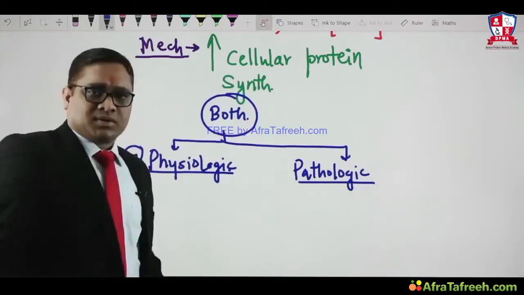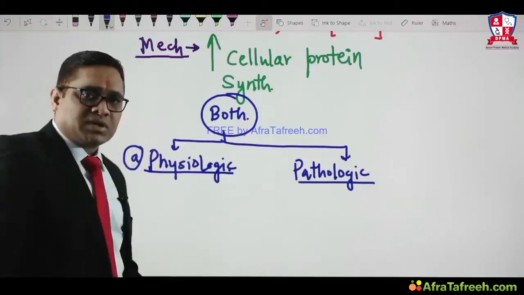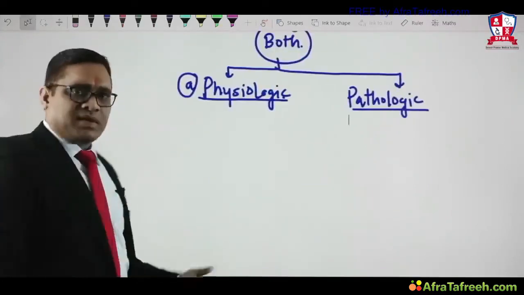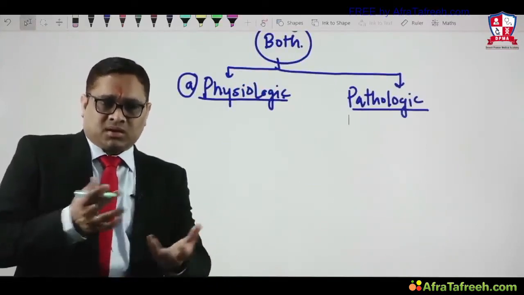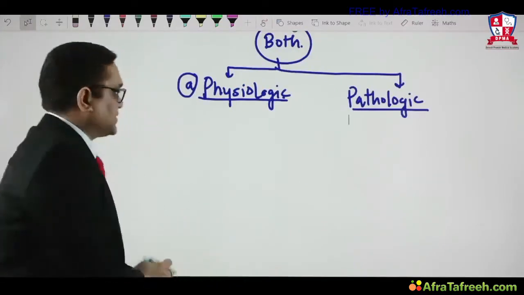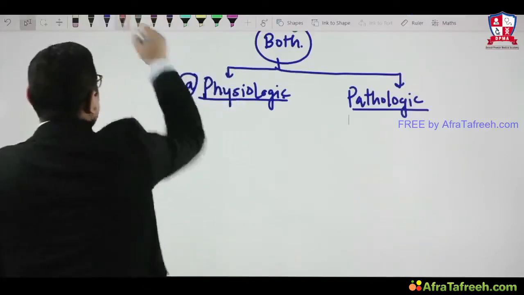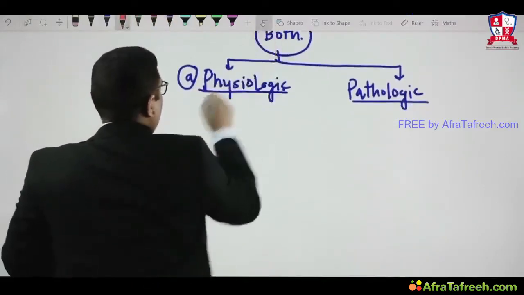What is the example of physiologic hypertrophy? A simple example is the pregnant uterus.